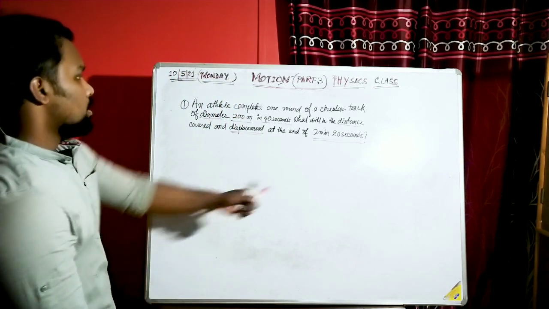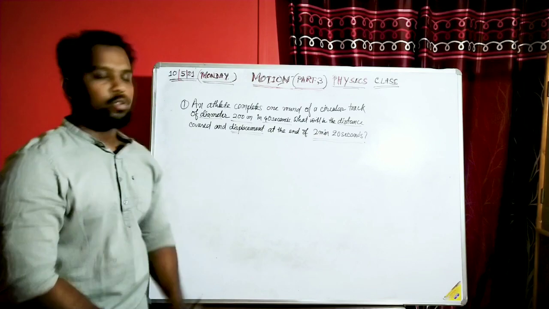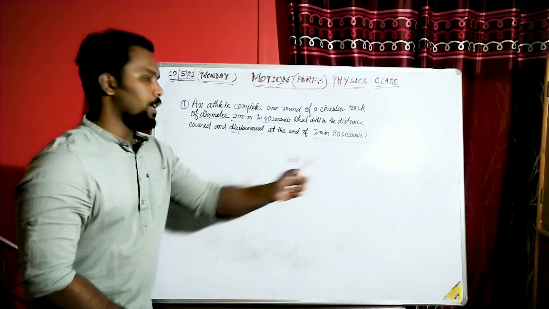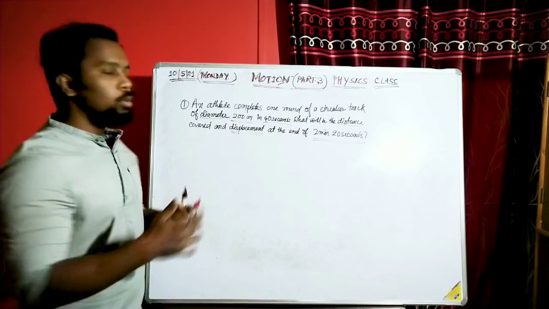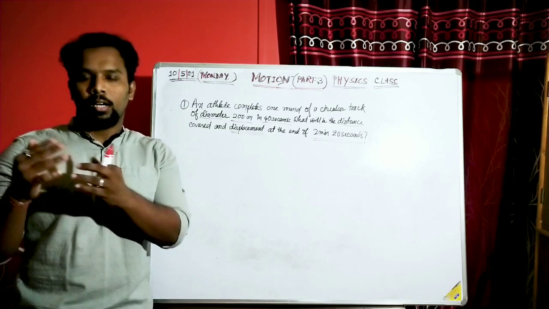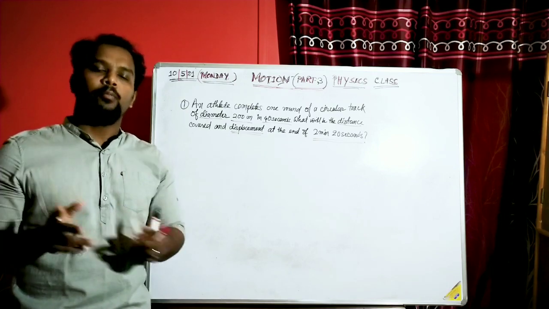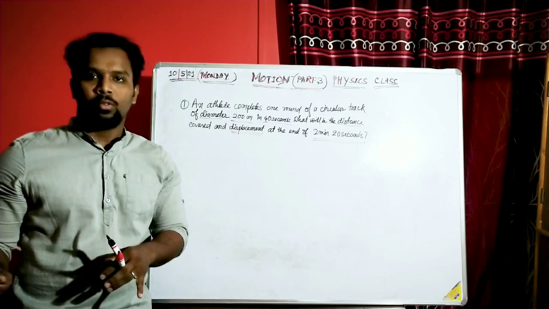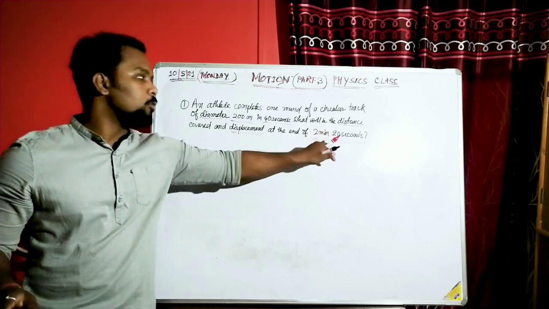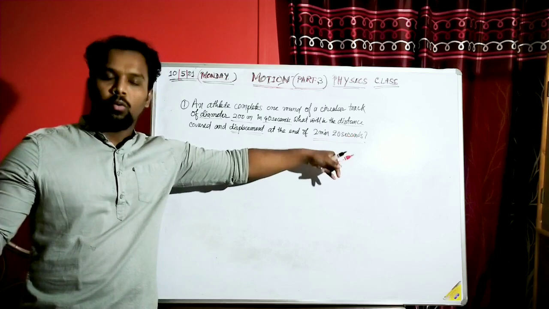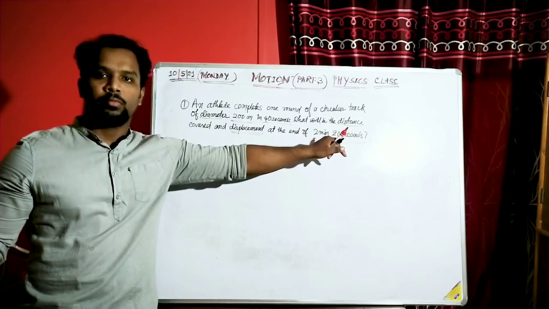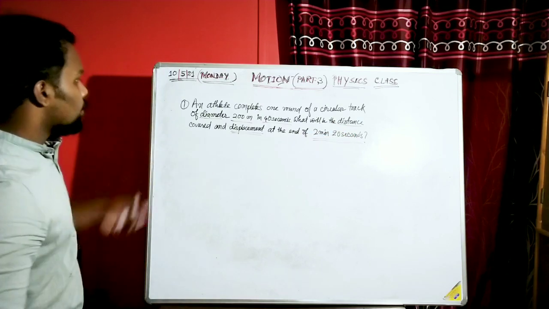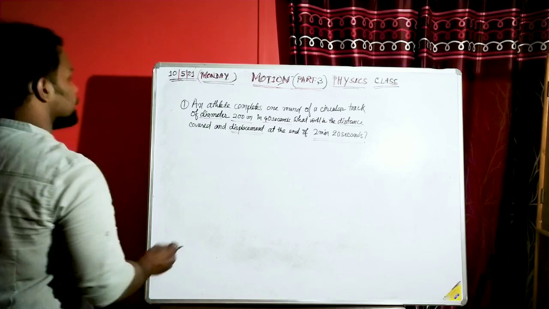Here it is given as 2 minutes 20 seconds. So we first have to convert this to seconds, because I told you that whenever we deal with time or rate, the time will be in seconds or hours. So it is better that we convert 2 minutes 20 seconds to seconds. Now we'll proceed towards the solution.